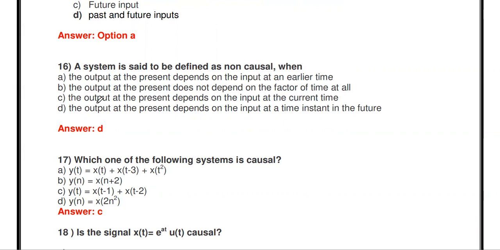Then the second one, the output at the present does not depend on the factor of time at all. Third, the output at the present depends on the input at the current time. That is, present output only depends upon the present input. The fourth one, the output at the present depends on the input at the instant of future. This is the correct answer. If a system is non-causal, the present output necessarily depends upon the future input. Future input means that it is non-causal. So D is the correct answer.